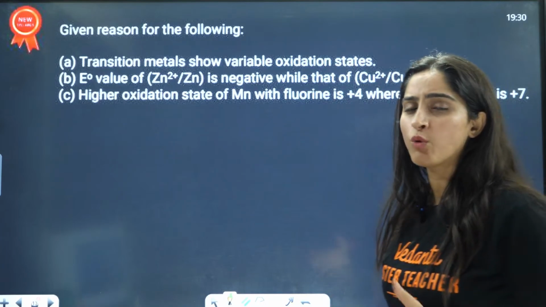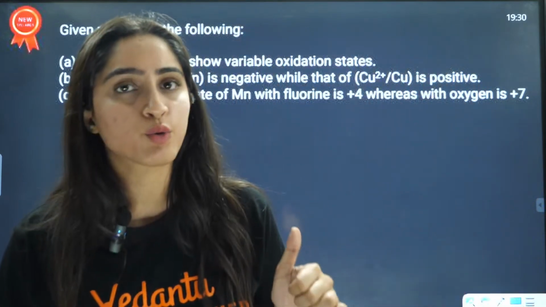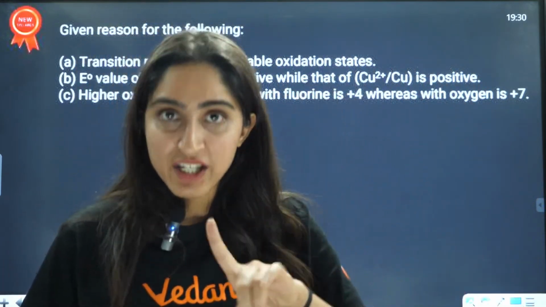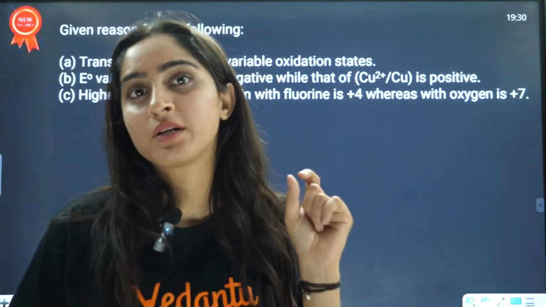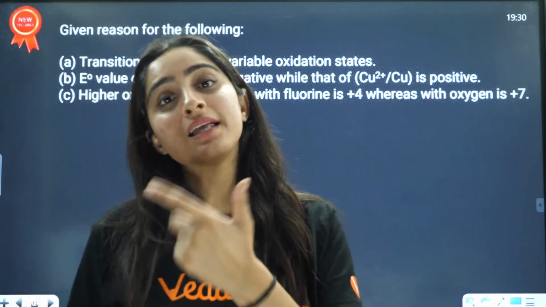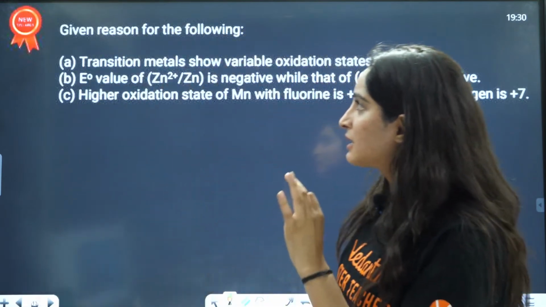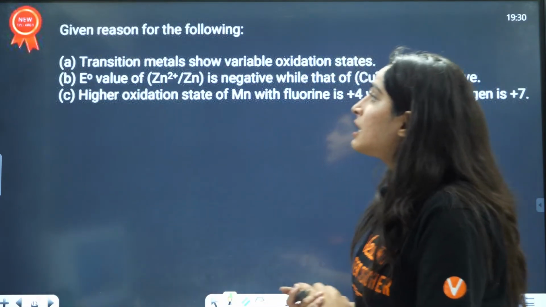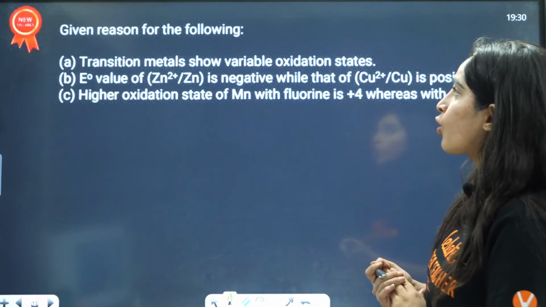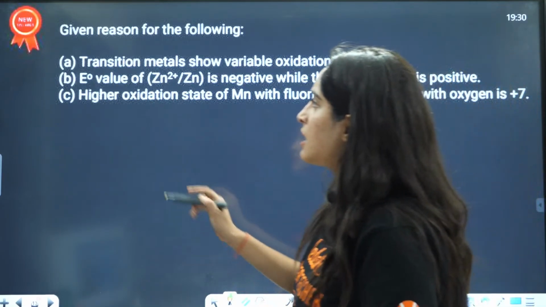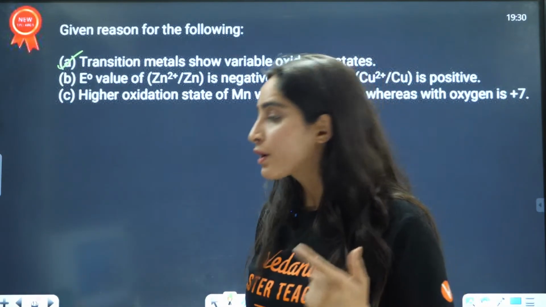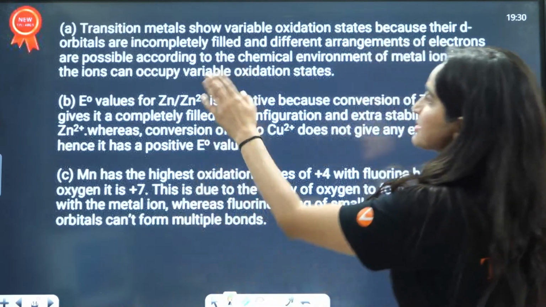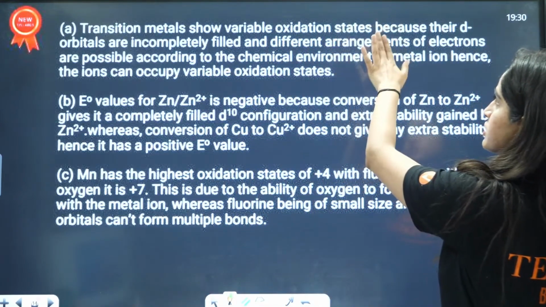Mostly the question will be reaction based from K2Cr2O7 and KMnO4, or reasoning questions from this chapter. Now we are seeing a reasoning question: transition metals show variable oxidation states. How?